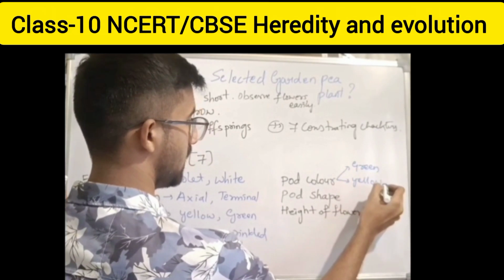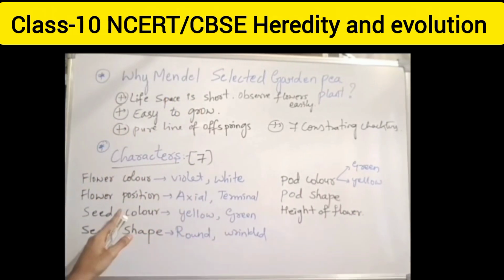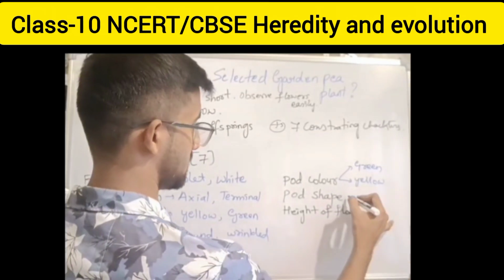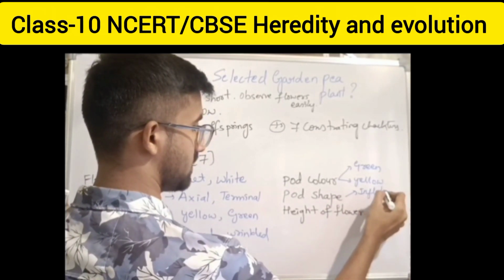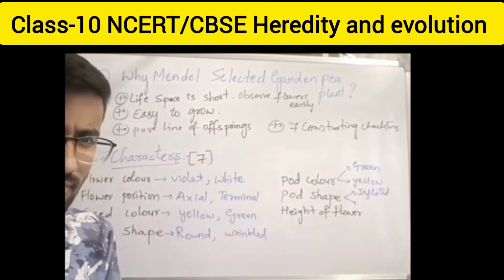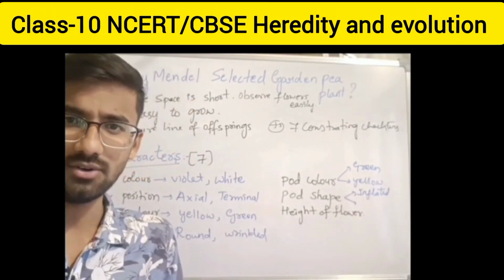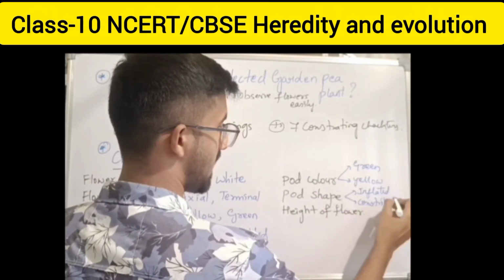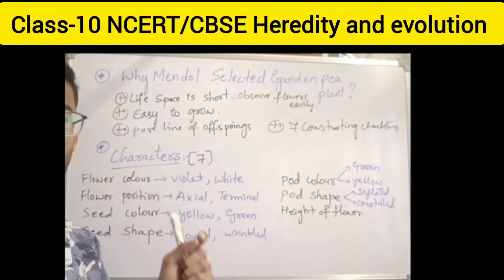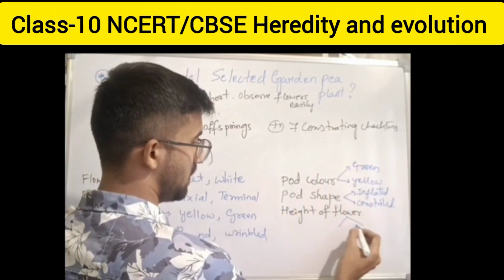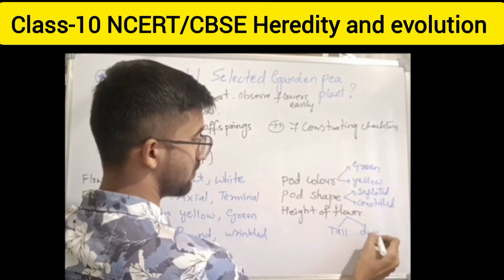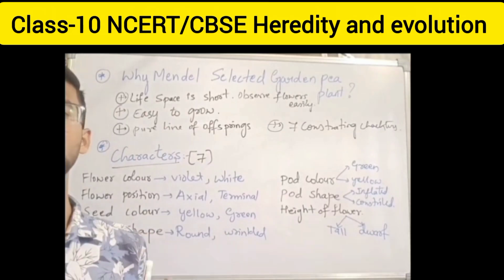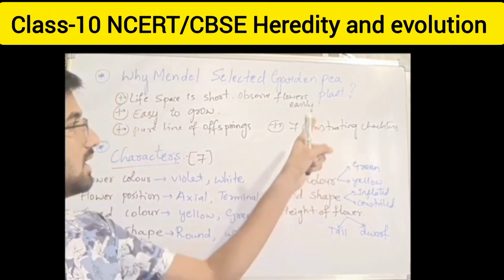Coming to pod shape: inflated, and somewhat not fully inflated, which is contracted. Contracted type of shape can be seen. Obviously height: we have tall and dwarf. These 2 characters. These are the 7 contrasting characters seen in the garden pea plant.